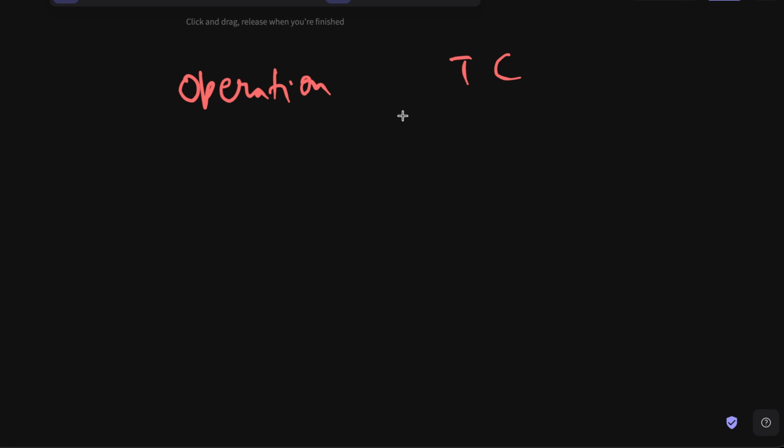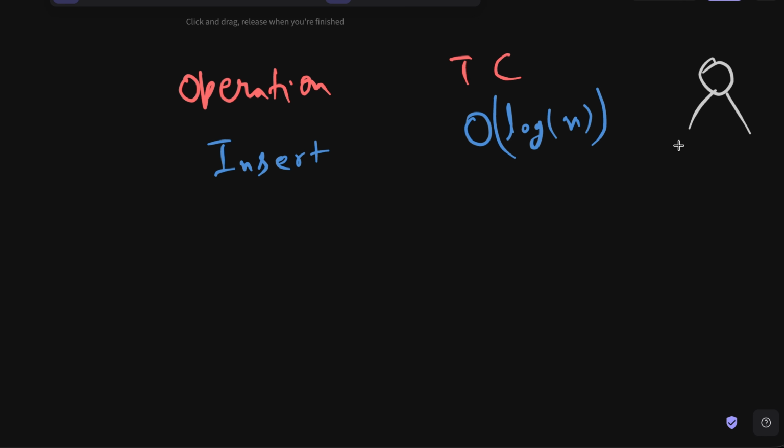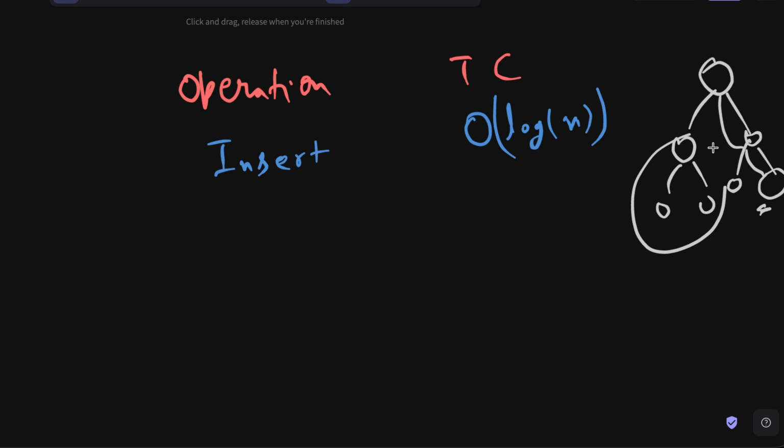Now we can go ahead and see the operation versus time complexity. So for insertion, we actually have a time complexity of log n. And this is because we have a tree like this. We have a node here, then again a node here, then again some node here. Okay. And we are actually inserting something at the last index here. And then we just bubble it up, top and then top. We are not dealing with every other element here. We are going to be running the shift up function from this node to the root node, and that is going to take log of n because we are not going through every element here.